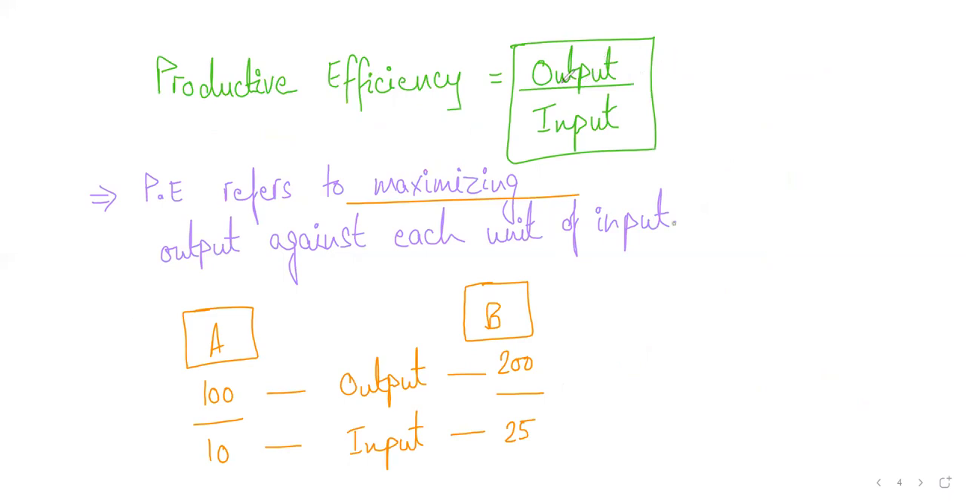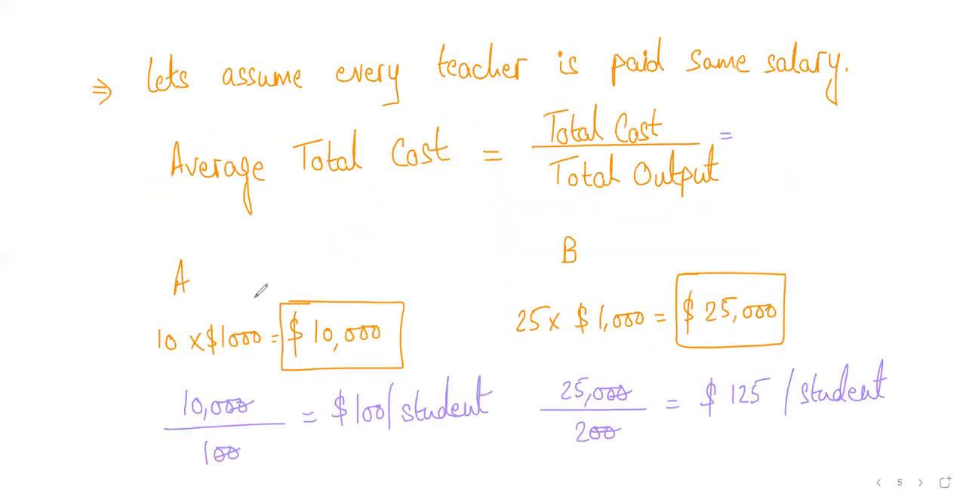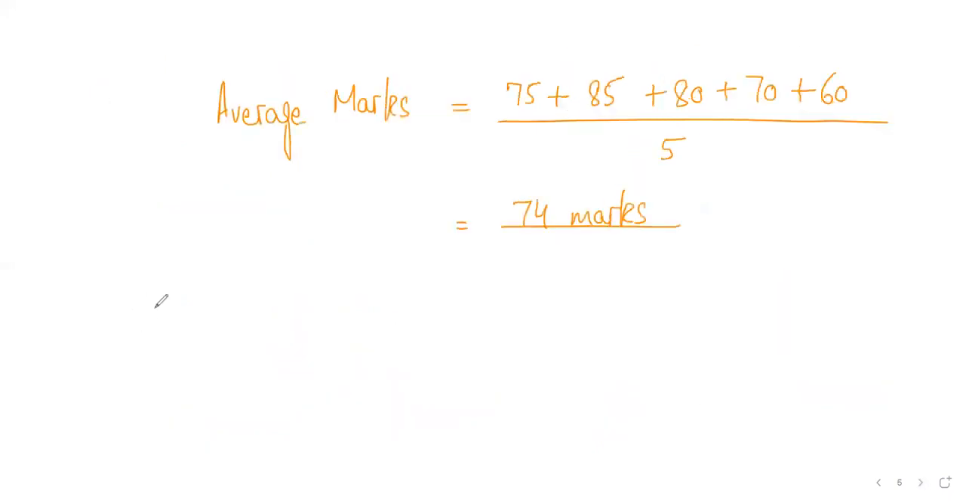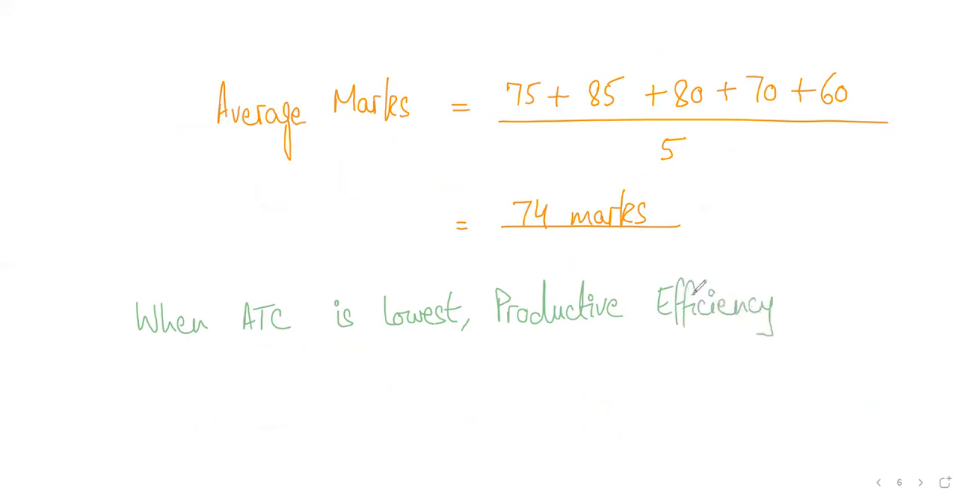That's why the formula is output over input. So output divided by input is productive efficiency, right? Then we did some calculations to understand the relationship between productive efficiency and average total cost. We said that when average total cost is lowest, your productive efficiency is highest, right? Is this making sense? That is what the calculation was showing us. When average total cost is lowest, productive efficiency is highest. Easy. Is this making sense? Productive efficiency is highest, right? So that's what we just discussed.